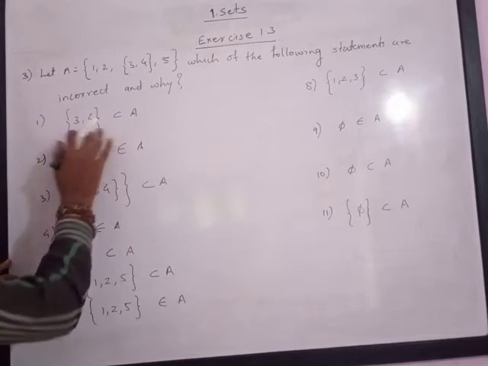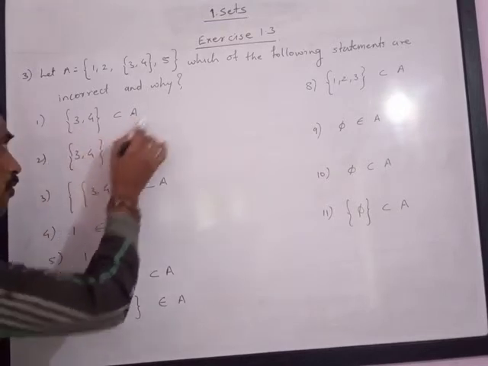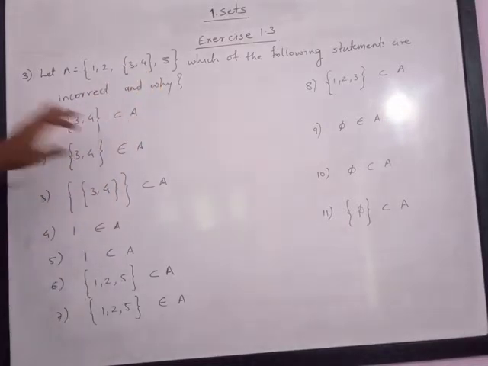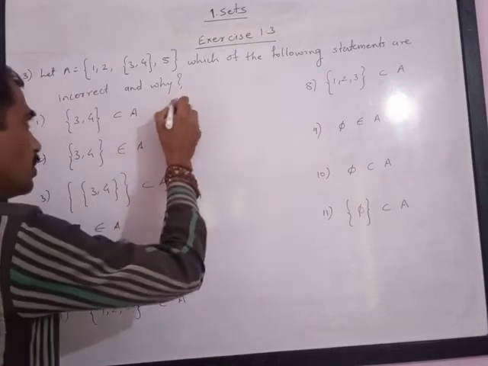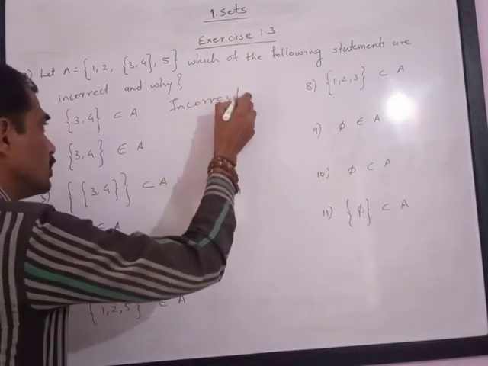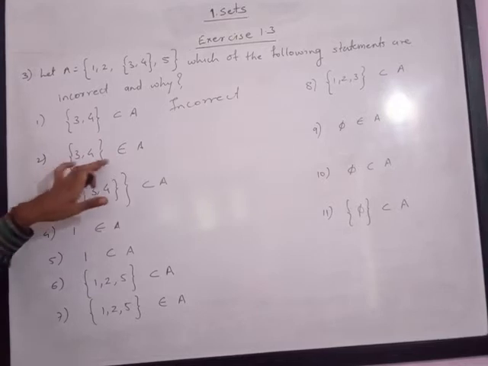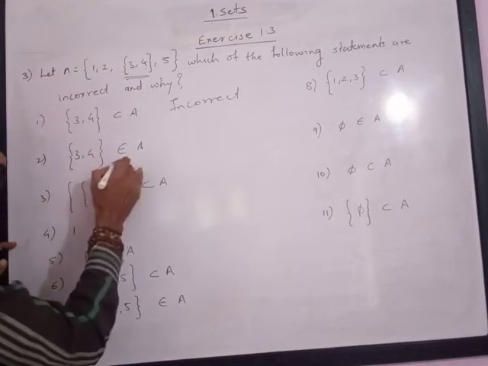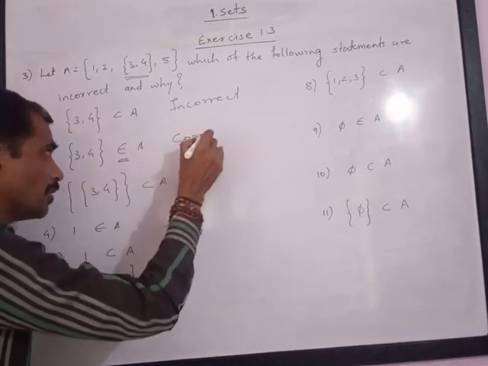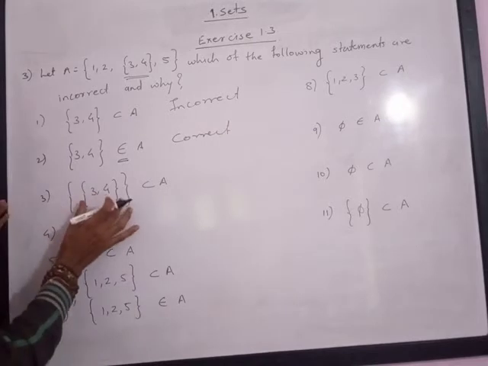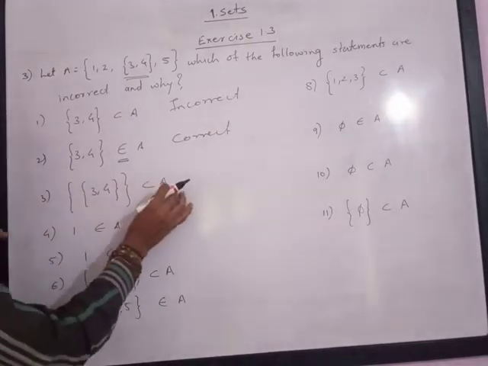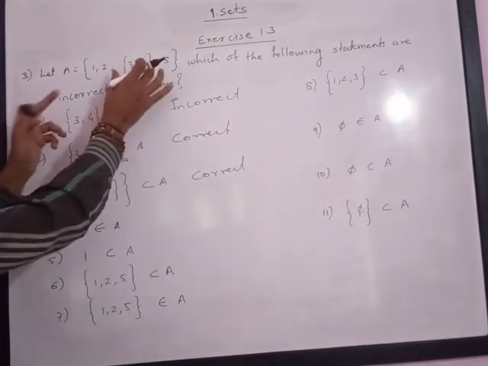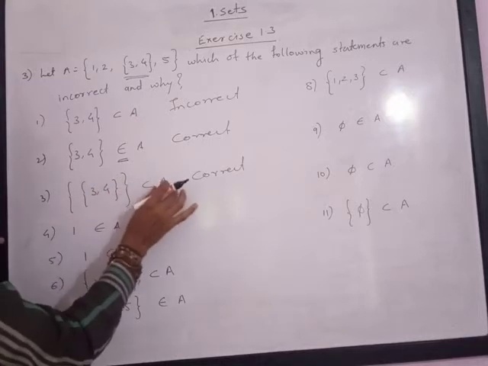Now please note here it is given {3, 4} is a subset of A. Please note {3, 4} here is an element and not a subset. It is not given as a set. So this is an incorrect statement. Then next, {3, 4} belongs to A. So {3, 4} is an element of A, so this is a correct statement. Then the set {{3, 4}} is a subset of A. So this is also a correct statement. Please understand here this set is a single element set and it is a subset of A.